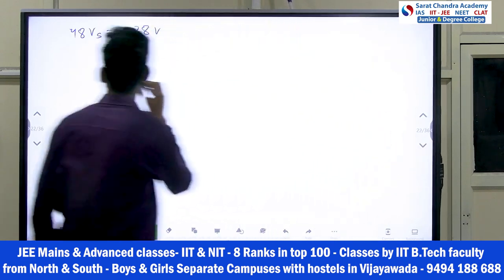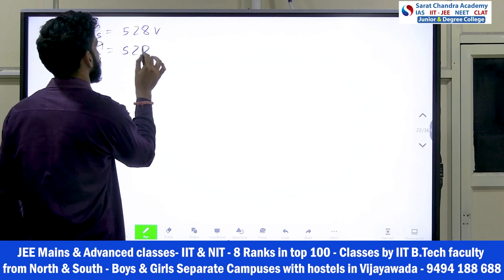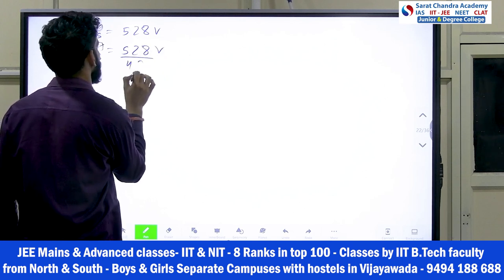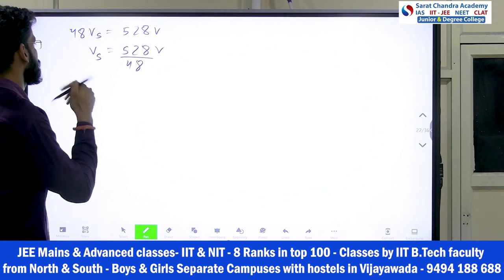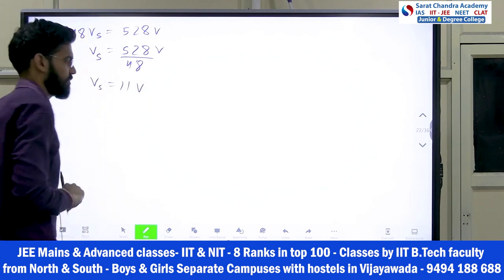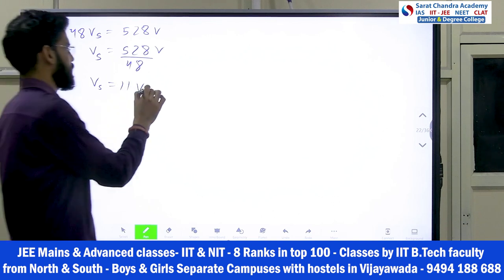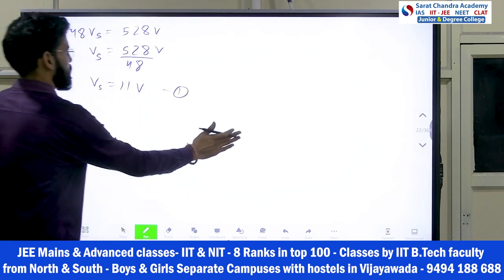This is the first case. So from here, Vs you will get 528 V by 48. So this will cancel out to 11 V. This you will get from case 1. This is the equation you got from case 1. Nothing to name, just one equation only.